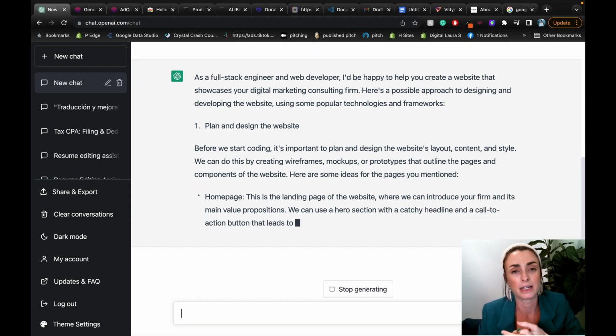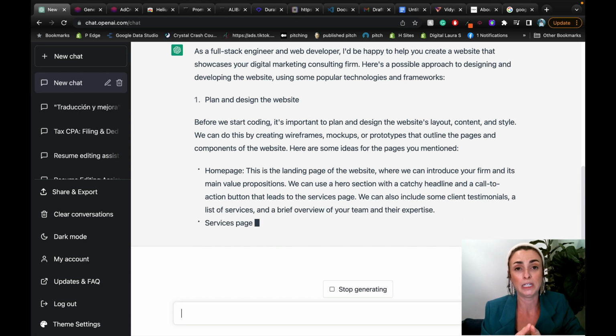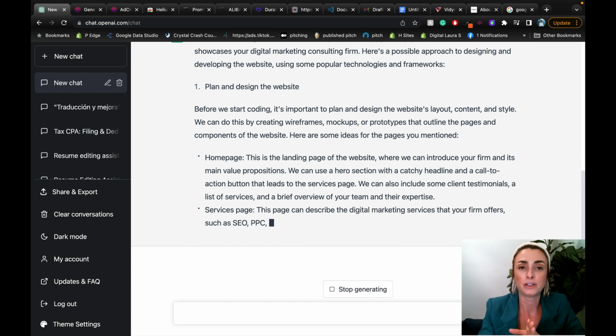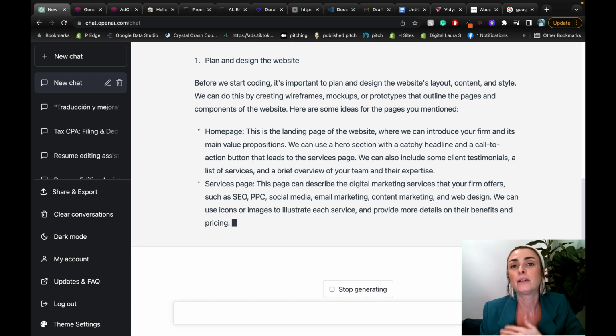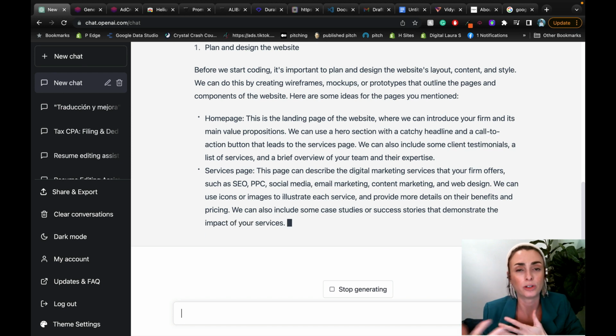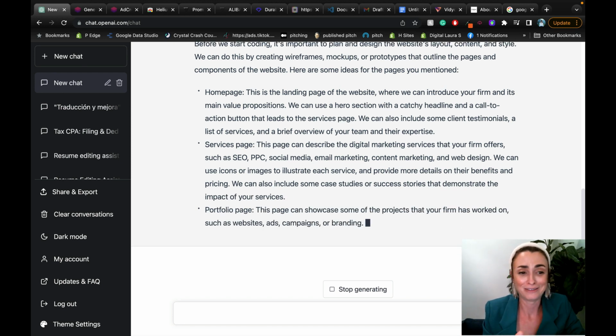Here is the website that I need designed. You can tell ChatGPT what it is that you need, and it'll plan out the design of the website, and then you can send this back to the client, like, hey, this is going to be my plan of design and how I'm going to create the website moving forward. And it's doing it all for you, so you don't have to do any of it.